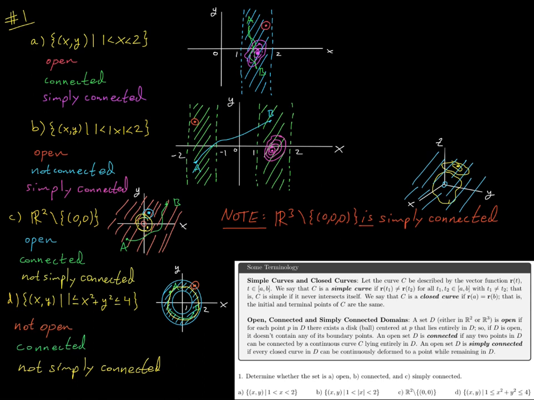So if you choose any point, and you say, okay, I want to deform this closed curve to, say, this point right here. Okay, fine, but again, like we saw here, there's going to be some portion of this circle that's going to have to pass through a region outside of our set. I mean, we're going to have to cross into this inner hole region here somewhere. So we're not simply connected.